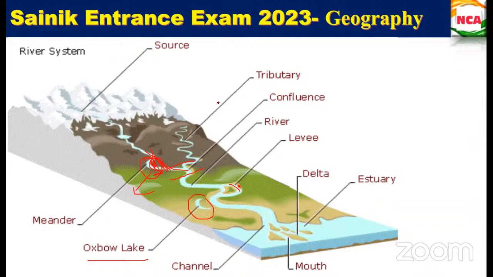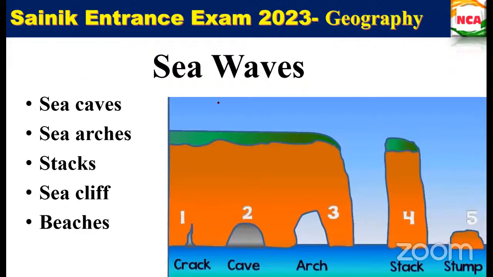So next is sea waves. When sea waves are there, how are landforms formed? We are looking at landforms only. Because of these sea waves, how are the landforms changed? First, by eroding all the things, a crack will be formed, right?